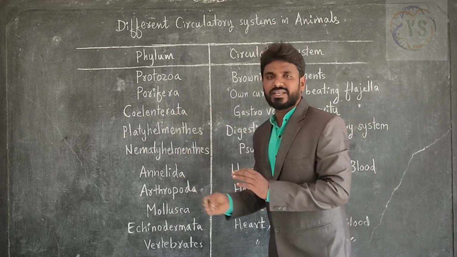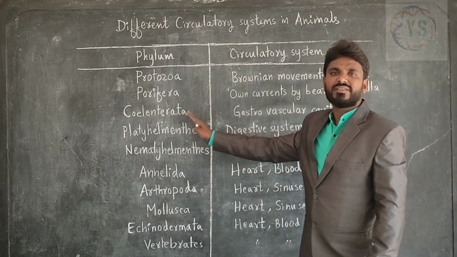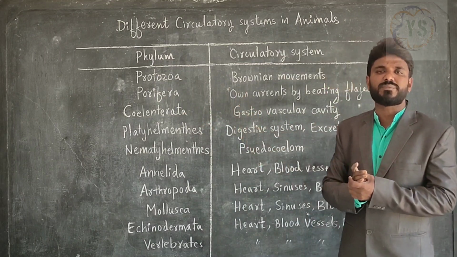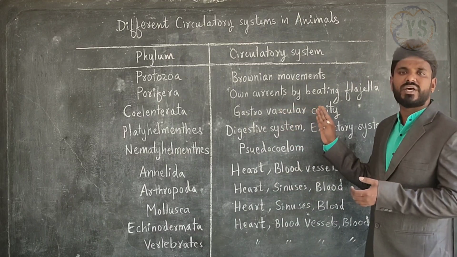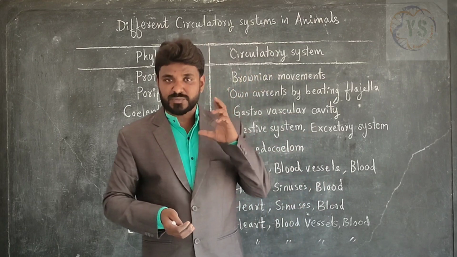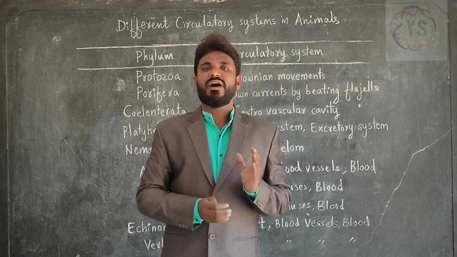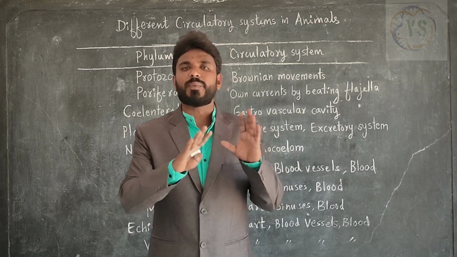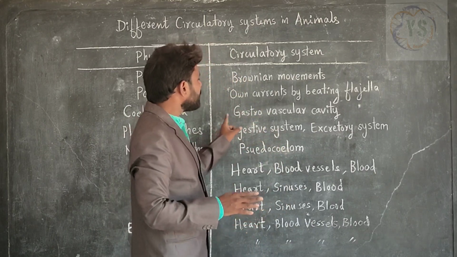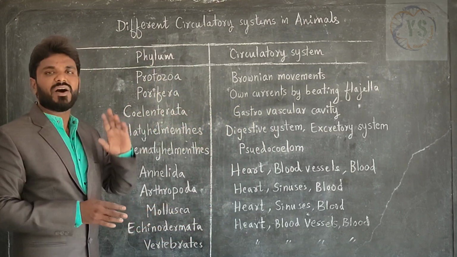Next, Coelenterata. Examples, hydra and jellyfish. In Coelenterata, the organisms transport substances with the help of the gastrovascular cavity. The gastrovascular cavity is a cavity which helps in digestion of food material and transportation of food material, or substances, to all parts of the body. So the gastrovascular cavity helps in transportation of substances in Coelenterata organisms.